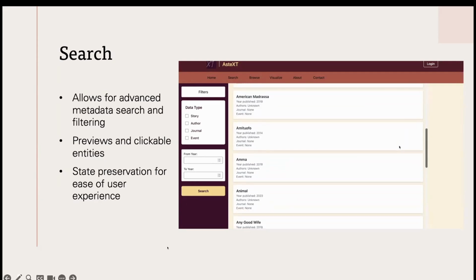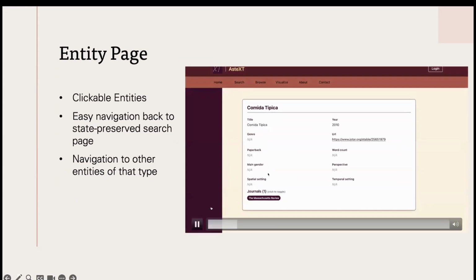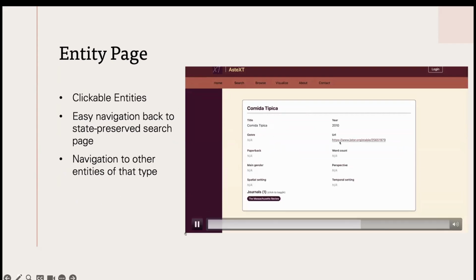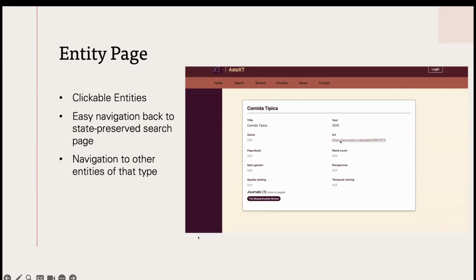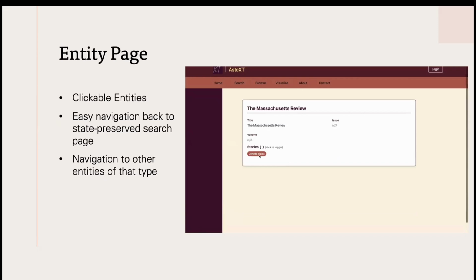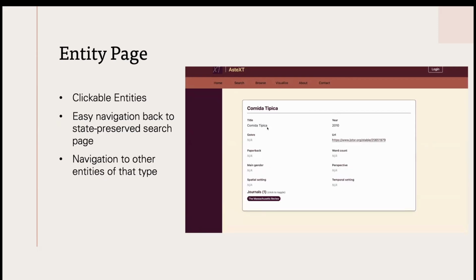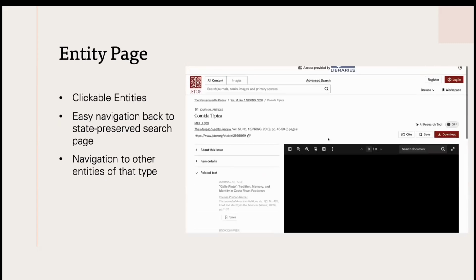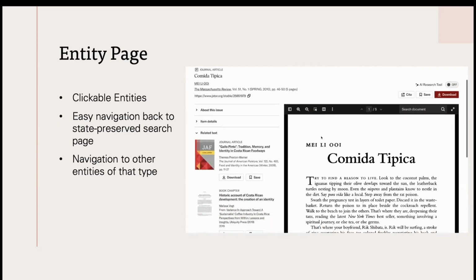And then moving on to the next slide, which is what happens once you do click on one of those entities. So you are given an entity page, as you can see here, and from there you can further explore the entities that are linked to it. So here in this title, you can click on the journal, you can click on the URL, and be able to explore the literature and all the things that it's connected to. And we also have an easy navigation back to a state preserved search page so that you're able to easily go through the website and flow through it with an easy user experience.